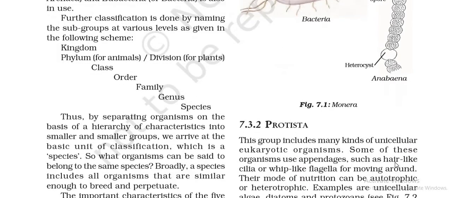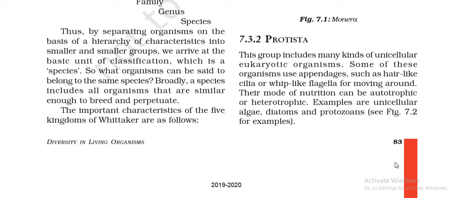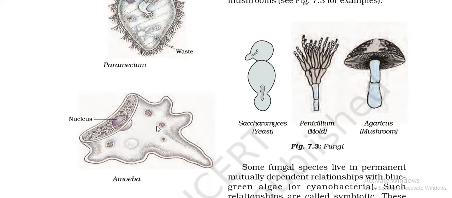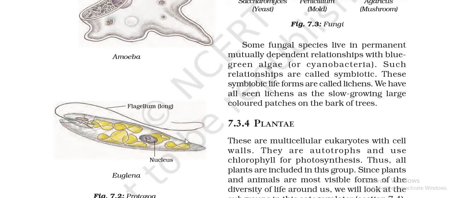Now moving on to the second kingdom, kingdom Protista. Kingdom Protista has eukaryotic organisms which are unicellular. These organisms have some kind of a locomotory organ. It can be cilia or flagella or maybe pseudopodia. These organs help in their movement, in their locomotion. They can be autotrophic as well as heterotrophic. Their examples include diatoms, protozoans, etc. You can see here Paramecium has cilia, amoeba has pseudopodia, and flagella is present in Euglena,